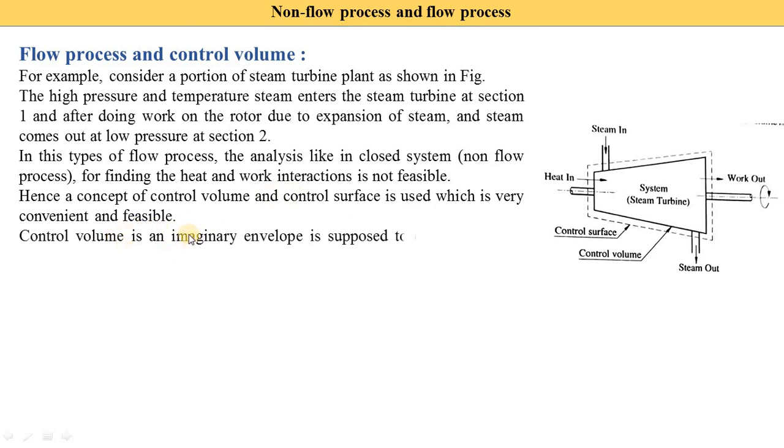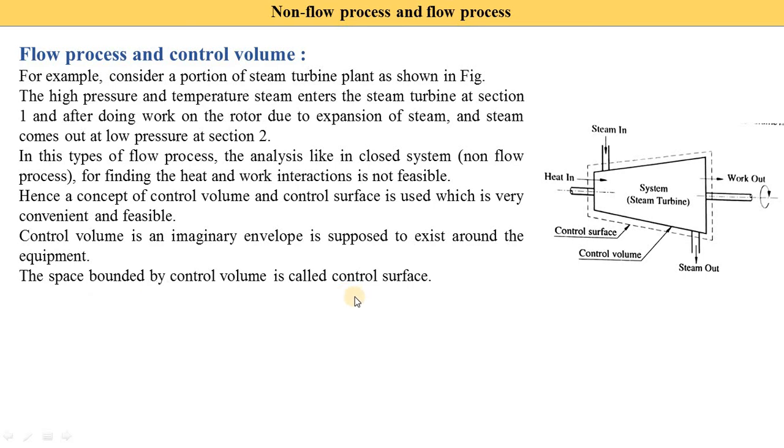So control volume is an imaginary envelope supposed to exist around the equipment. Here we draw one outside line and consider it our control volume, and on the control volume we do the analysis. The space bounded by the control volume is called the control surface.